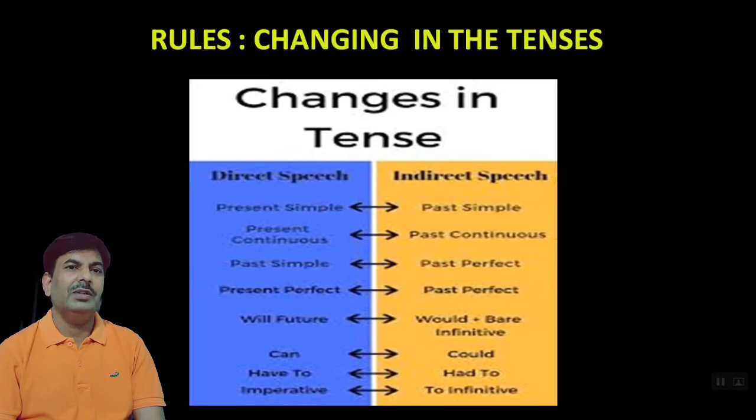And after that there will be a use of infinitive. It means bare infinitive without to. Can, could, may, might, then shall, should, and have to will be changed into had to. Then imperative sentence, infinitive. It means if there is the verb given in reported speech, go or watch, so we have to write to go or to watch.